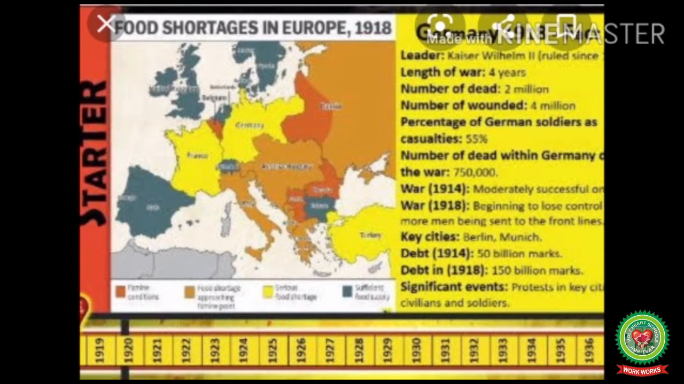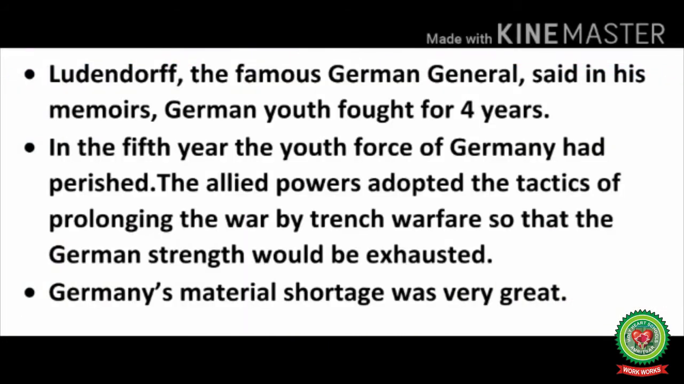the First World War. Ludendorff, who was a famous German general, said in his memoirs or letters that German youth fought for 4 years bravely. In the 5th year, the youth force of Germany had perished. The Allied powers adopted the tactics of prolonging the war by trench warfare so that the German strength would be exhausted. Germany's material shortage was very great.